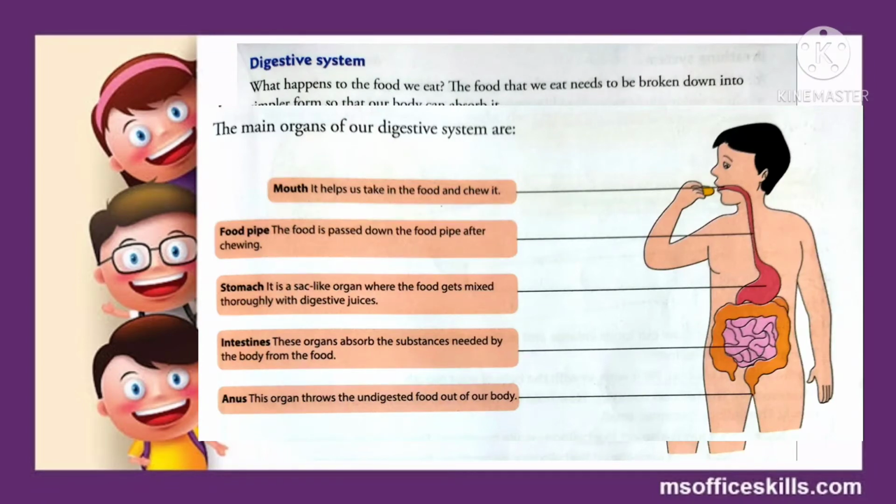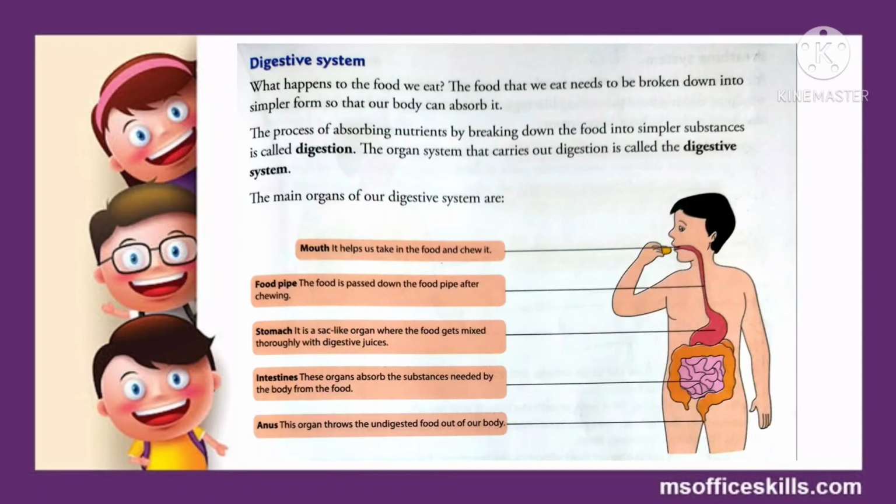And last comes the anus. This organ throws the undigested food out of our body. So this is how the process of digestion, or absorbing essential nutrition from food, is carried out.